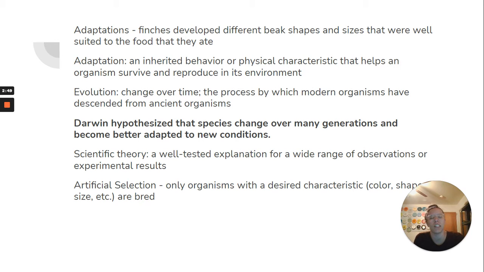So what is adaptation? It's an inherited behavior or physical characteristic that helps an organism survive and reproduce in its environment. Evolution, we also recently talked about, is change over time, the process by which modern organisms have descended from ancient organisms. So Darwin hypothesized that species change over many generations and become better adapted to new conditions. So it's a scientific theory. It's a well-tested explanation for a wide range of observations or experimental results.